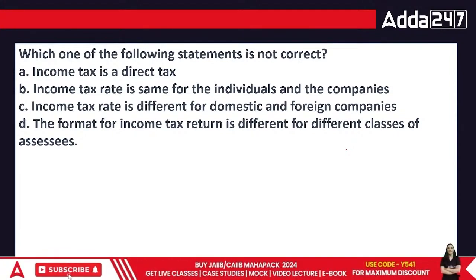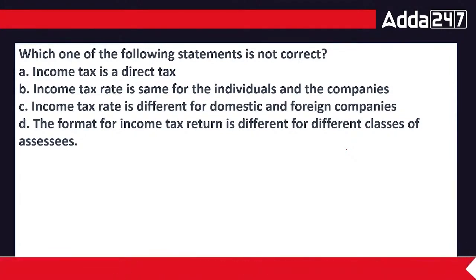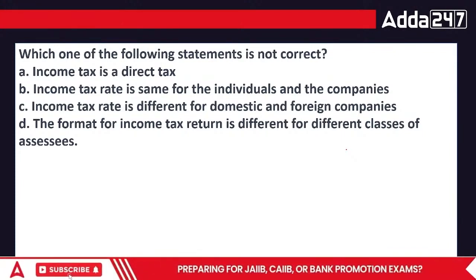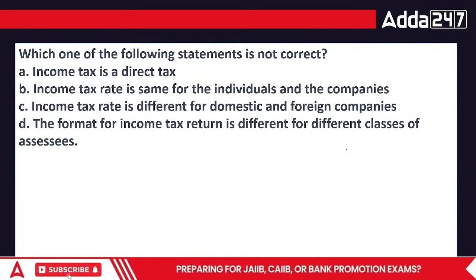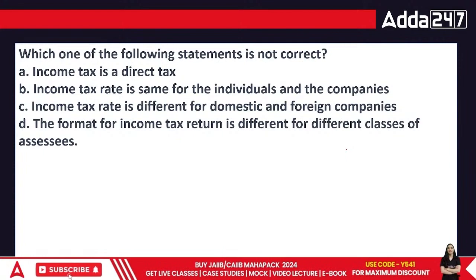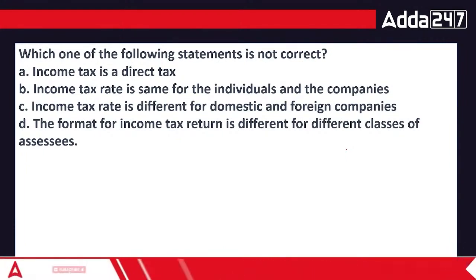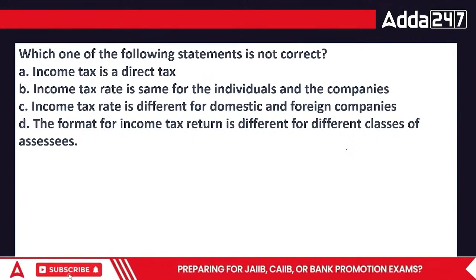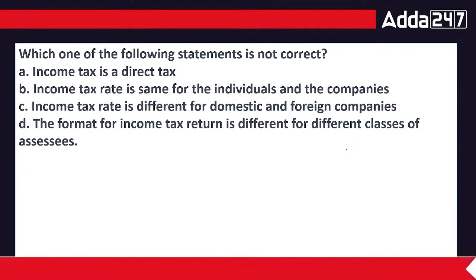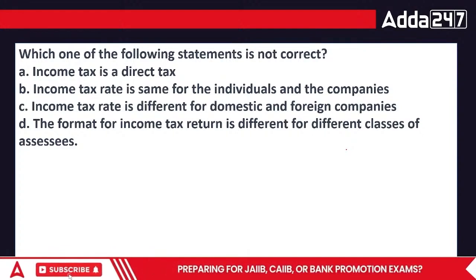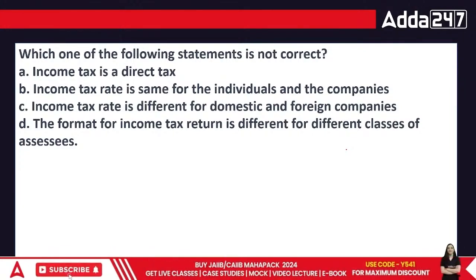What would be the answer, everyone? Which of the following is not correct? It is a direct tax, so this is not an indirect tax. In this case, the correct answer is actually when we talk about income tax. Which one of the following is not correct? Direct tax, it is a direct tax. It is the same for the companies and individuals. No, it's not.